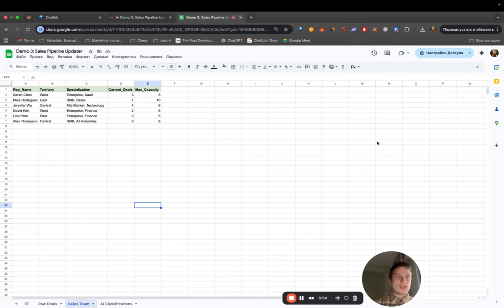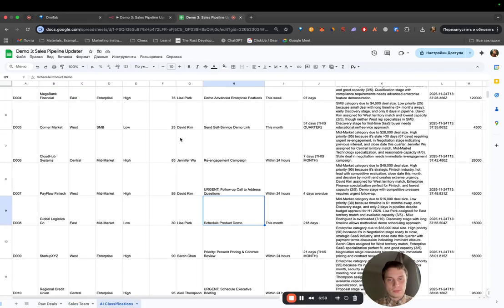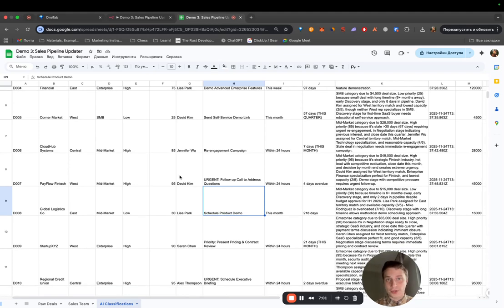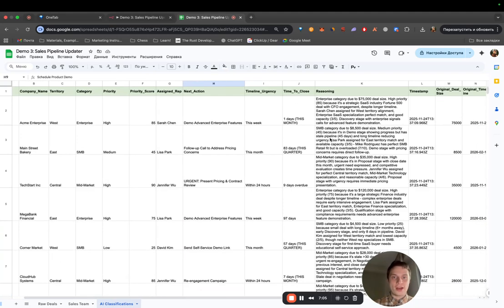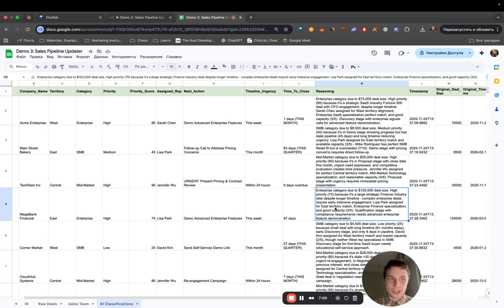So essentially, first of all, we saved an immense amount of time for the sales operations manager to fill all of this out. We have smart decision making, we have reasoning over each deal that helps sales representatives take those deals that they're best at, and only at the time that they have the capacity.